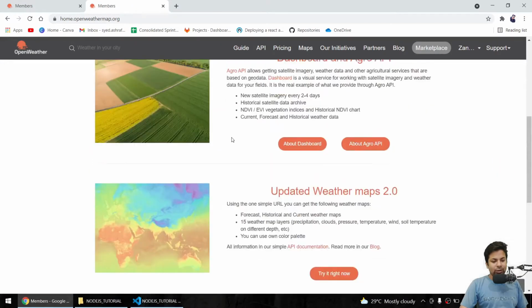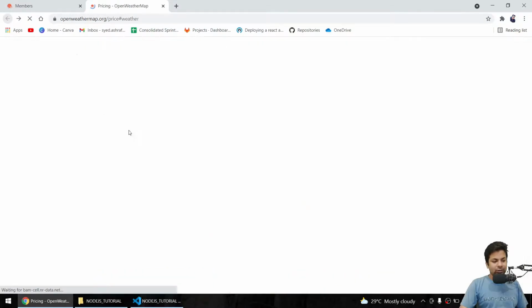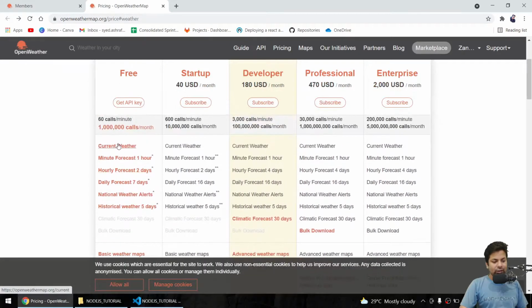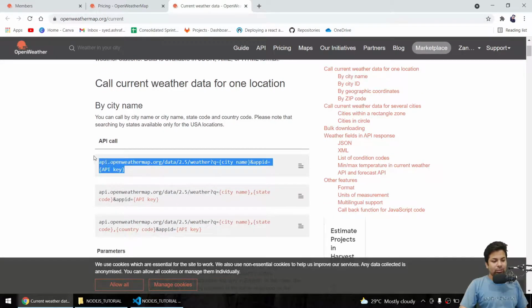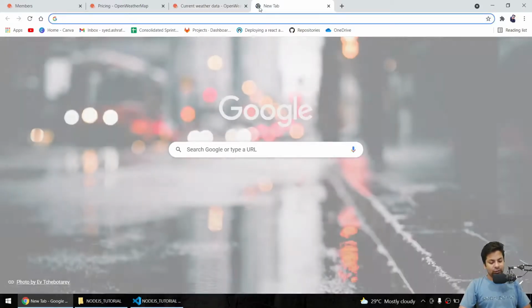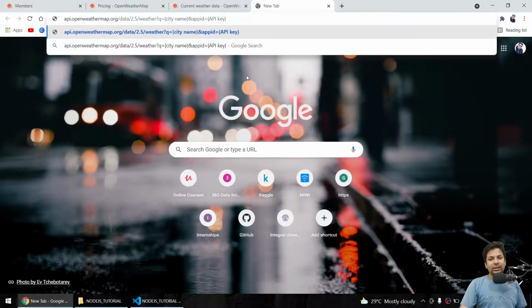Historical, current. We'll want the current. Okay, where is the current one? Current weather. Yeah. Current weather. So we'll just copy this, and now we'll paste it here, and you will get the data the way we were getting in our APIs, current API.